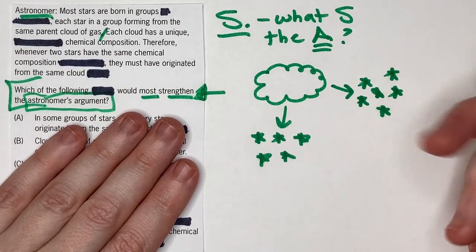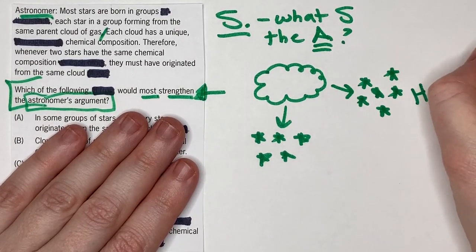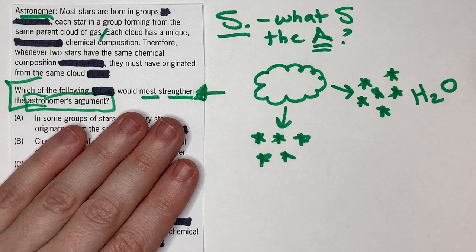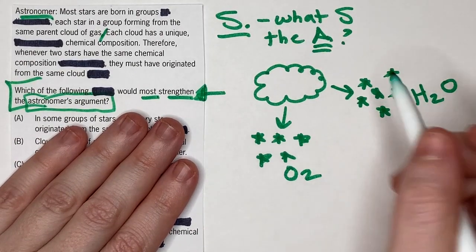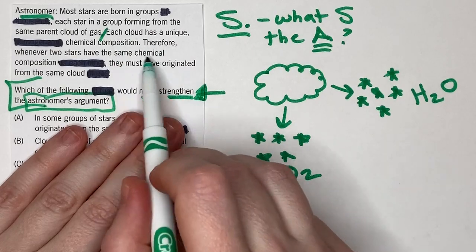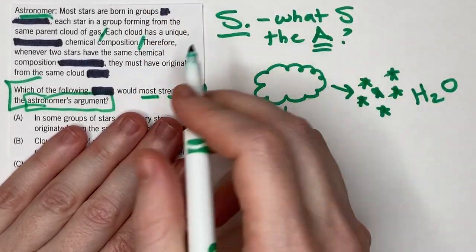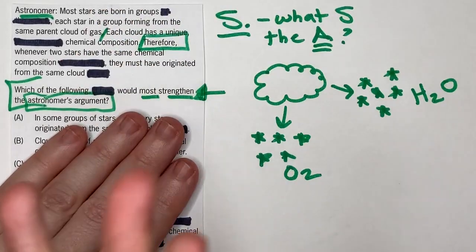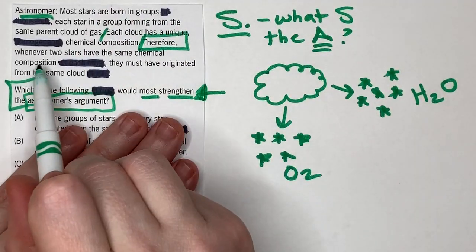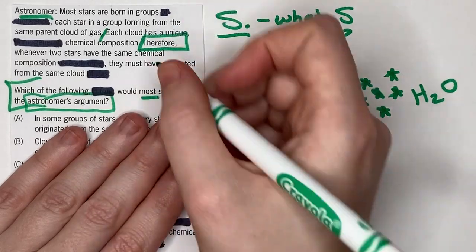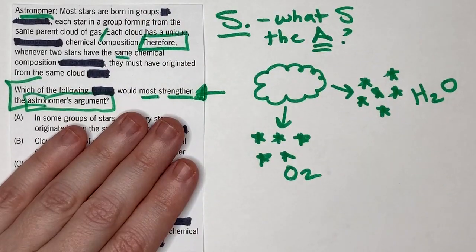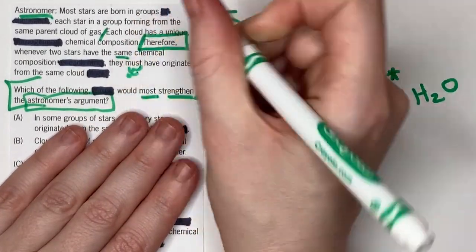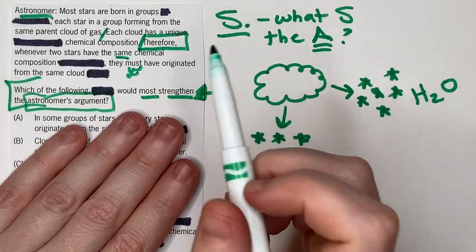Okay, so it's got a little chemical composition. I'm just gonna write H2O because that's the first chemical composition I can think of in my head. Oh, there we go. So we did that. Okay, next and final sentence. So therefore, big keyword that tells us here comes the conclusion. Whenever two stars have the same chemical composition, they must have originated from the same cloud.